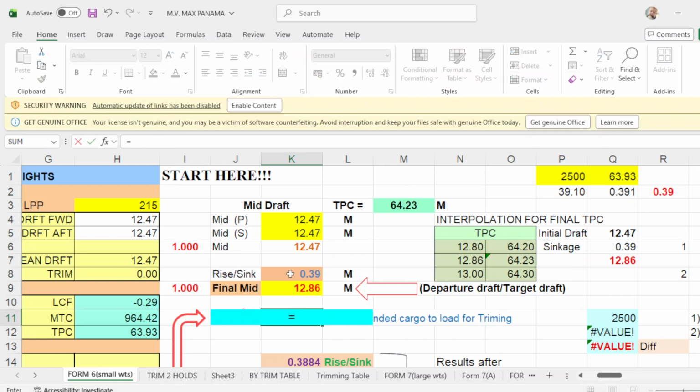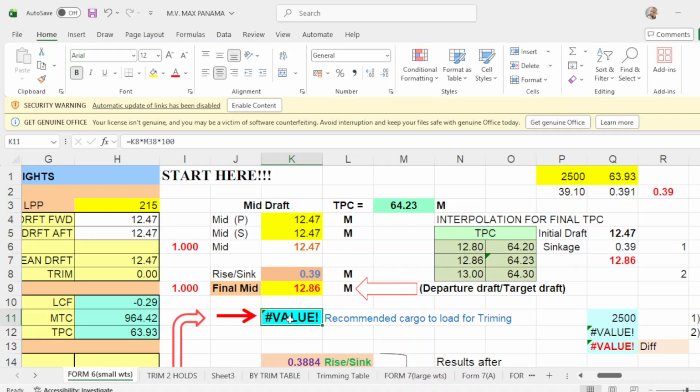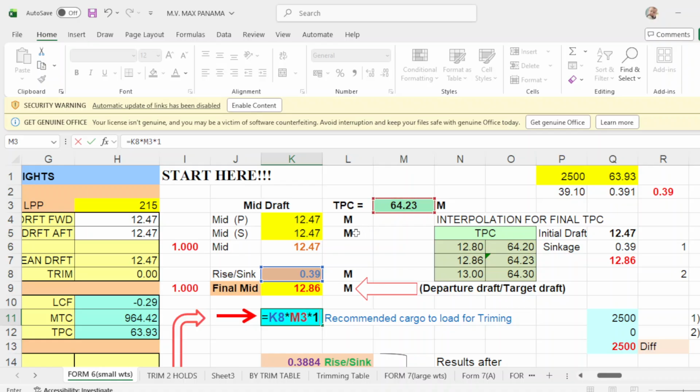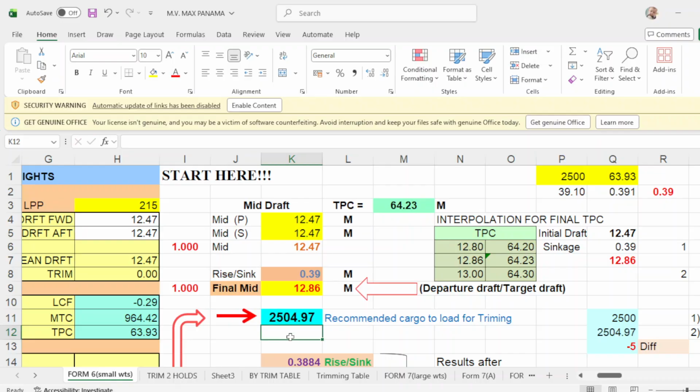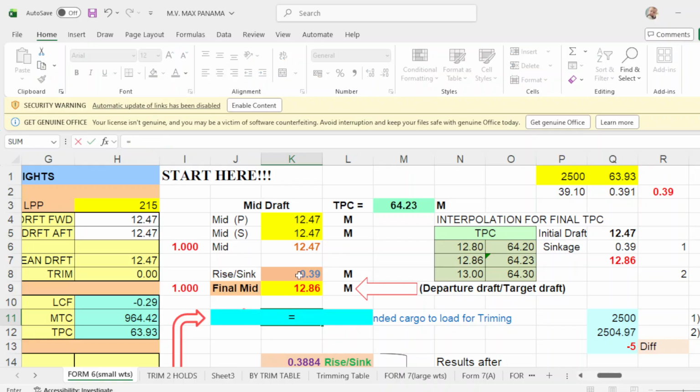Once again, put here equals, click the sinkage, then you multiply by your TPC times 100.